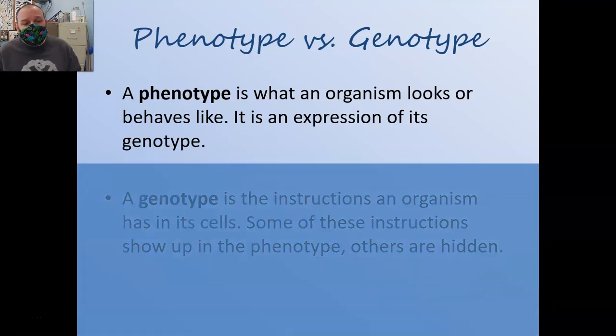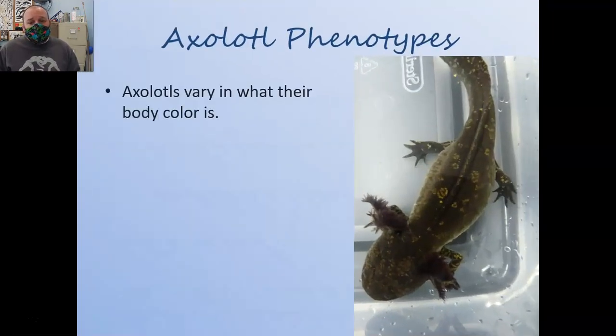We will spend a lot of time later on talking about genotypes, but our focus today is really going to be understanding axolotl phenotypes. In other words, what they look like, especially in terms of the characteristic of body color. We're really going to focus on that and the different phenotypes that axolotls can have for the characteristic of body color. So to begin with, they vary in what their body color is.